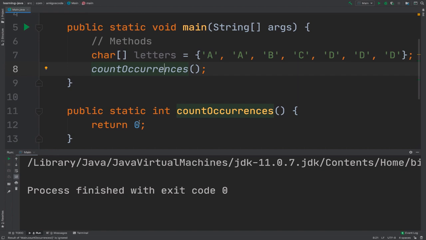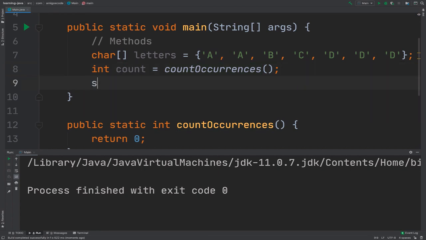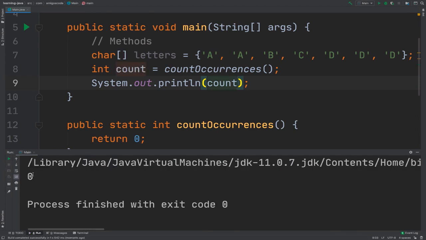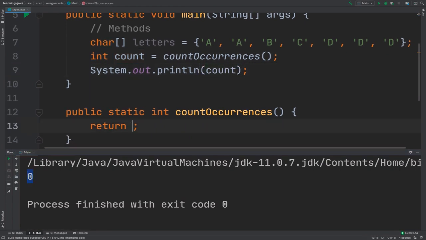It's just returning the actual value 0. So here I could say int count equals, and now if I simply print the actual count value, so count, and then run, you can see that we have 0 right here, right? If I also change this to -1 and run it, there we go. See that we have -1.